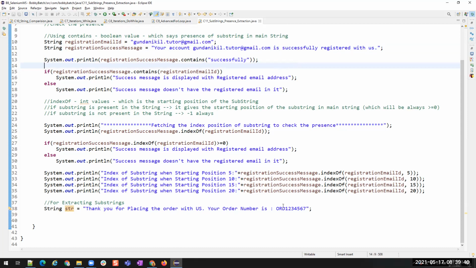This is also an important question in interviews. They will ask you how you extract. In this, we have multiple scenarios that we'll see in our next session. Okay.